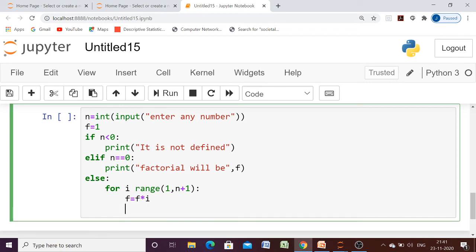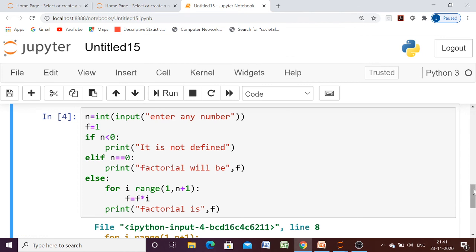Okay, and after that we will print the value of factorial. Print factorial is f. Okay, let us try to execute this one, whether this is working or not.